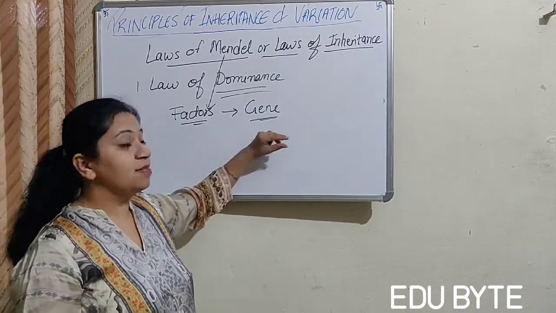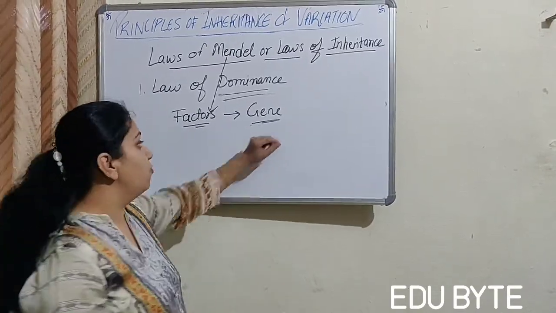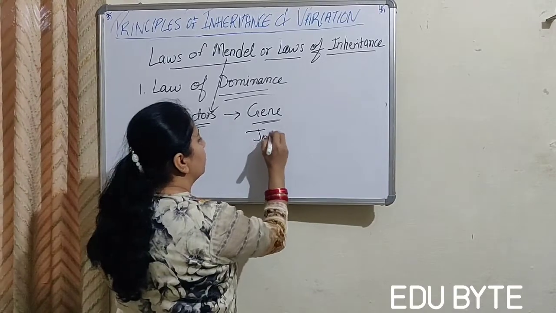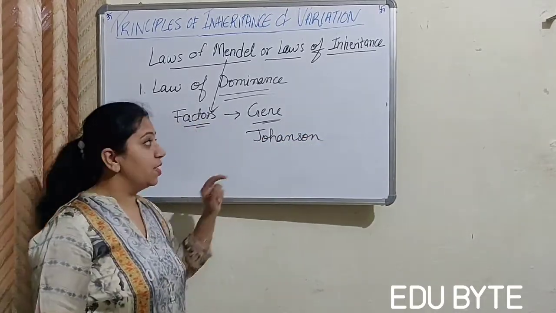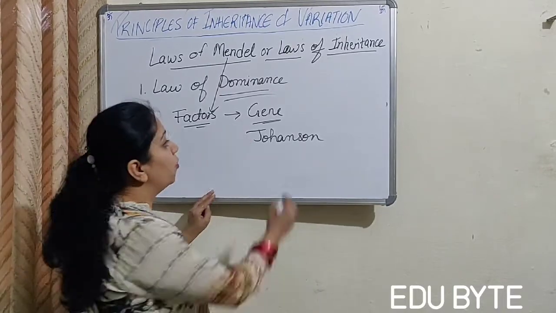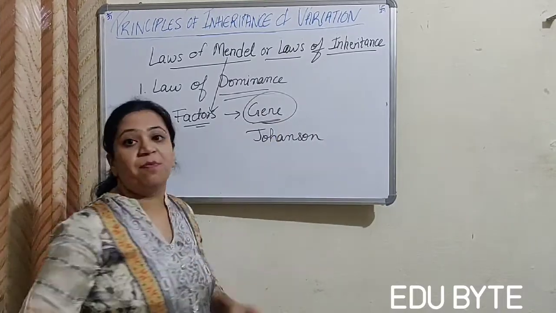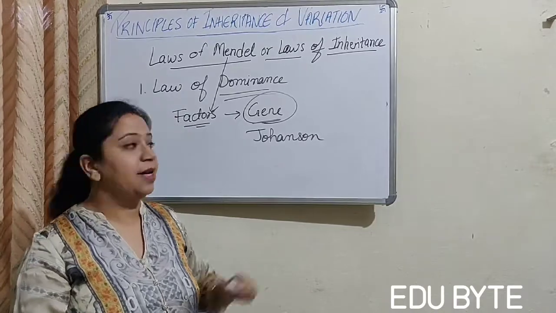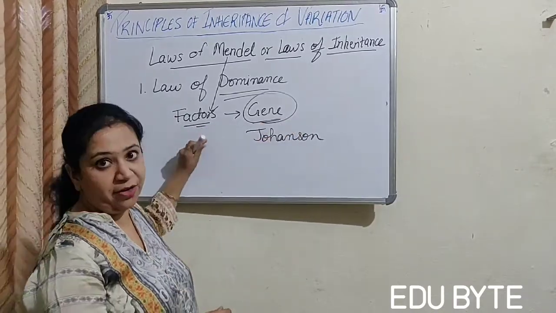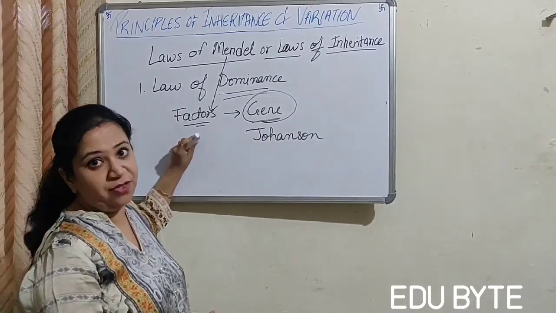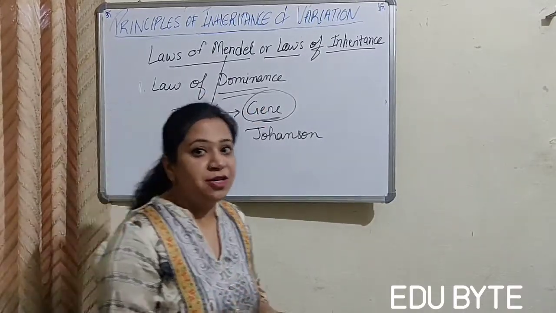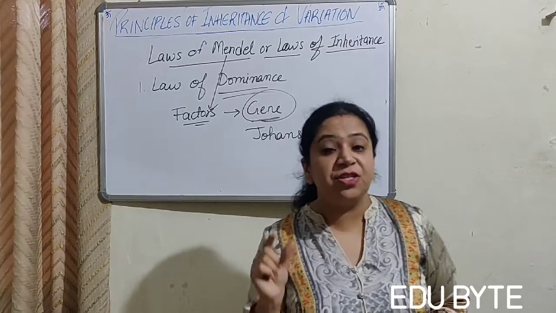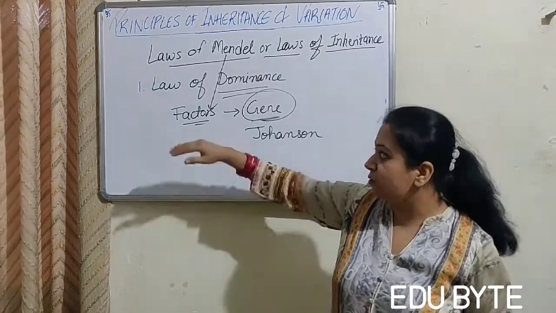Now, who gave the term gene? Gene was coined by Johansen, right? So this term gene, which we know today, was termed by Johansen, and they were originally called vectors. And who gave the name vectors to it? Sir Mendel, right? So if a question is asked what is the original name of a gene, then it is vector.